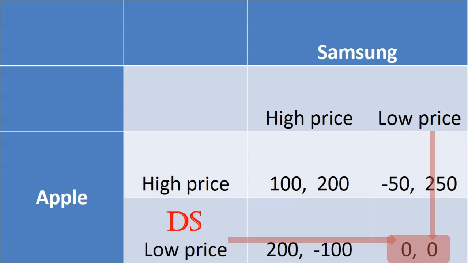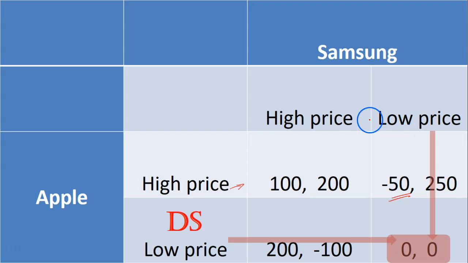Yes, it is a Nash equilibrium because neither one has any incentive to move away from its choice of low price. If Apple were to go from low price to high price, chooses high price instead, then Samsung choosing a low price would mean it would make a loss. It would prefer to make nothing to a loss. So it won't move away from its low price.